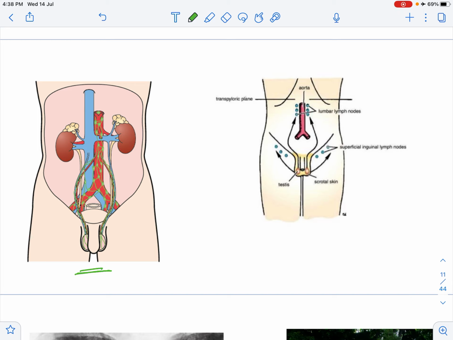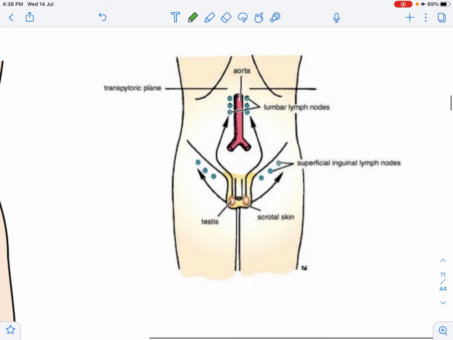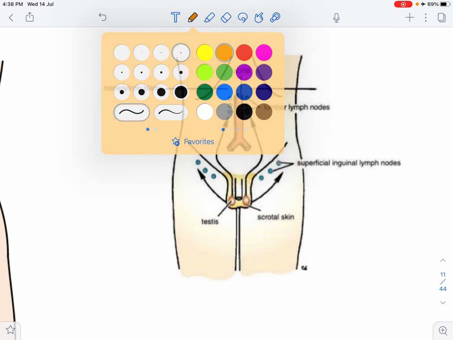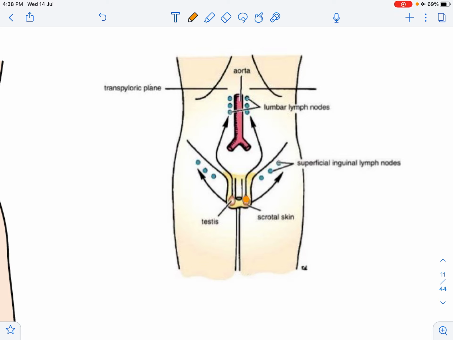Now, there is one thing which all students should always bear in mind, which is, I'll use a different color, that the testes drain into the para-aortic lymph nodes because these started developing in the retroperitoneal region in the abdomen. The testes were intra-abdominal during development.